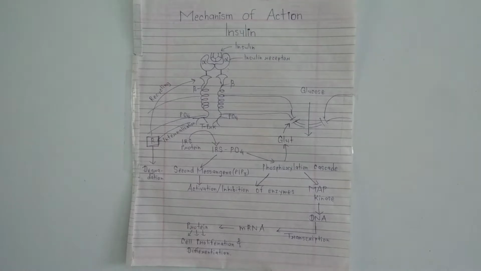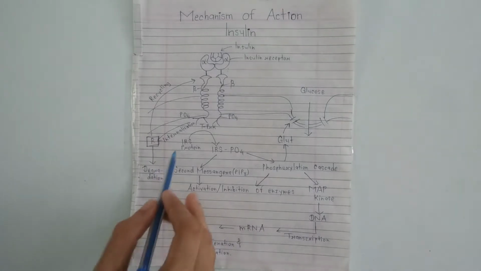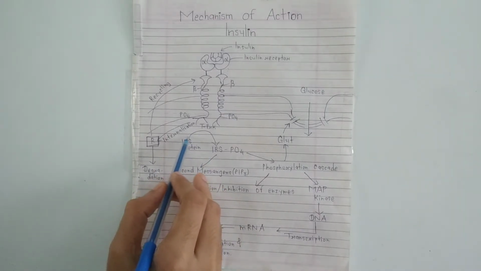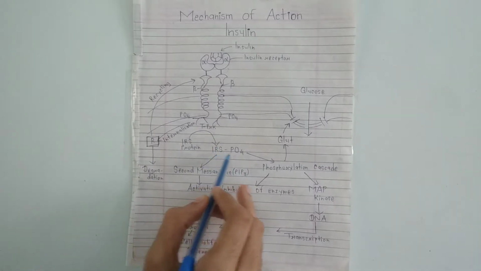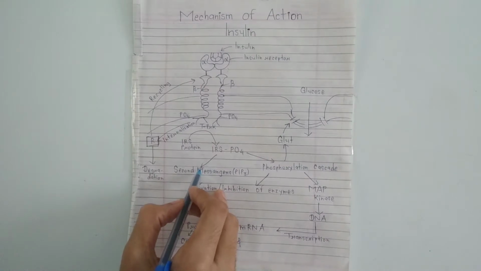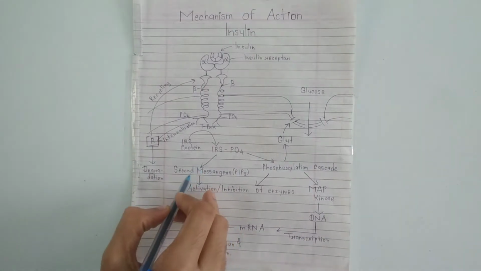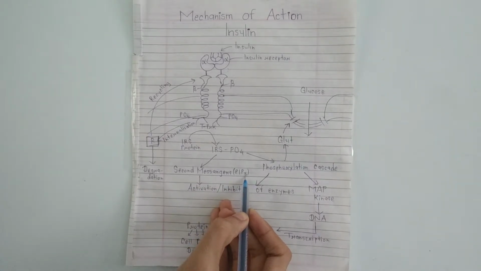IRS stands for insulin receptor substrate protein. That IRS protein will become phosphorylated. That phosphorylated IRS protein will produce two actions. The first action is stimulation of a secondary messenger, like phosphatidylinositol triphosphate.